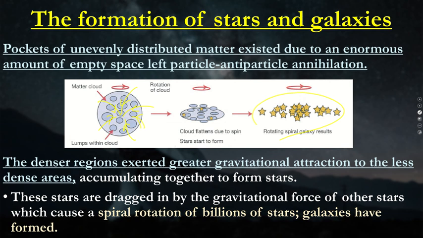Okay, so these stars are dragged in and we get that. And so we have a spiral of stars at that center point. That gives us our universe, or our galaxy, sorry. So that's how we got our stars, that's how we got our universe.